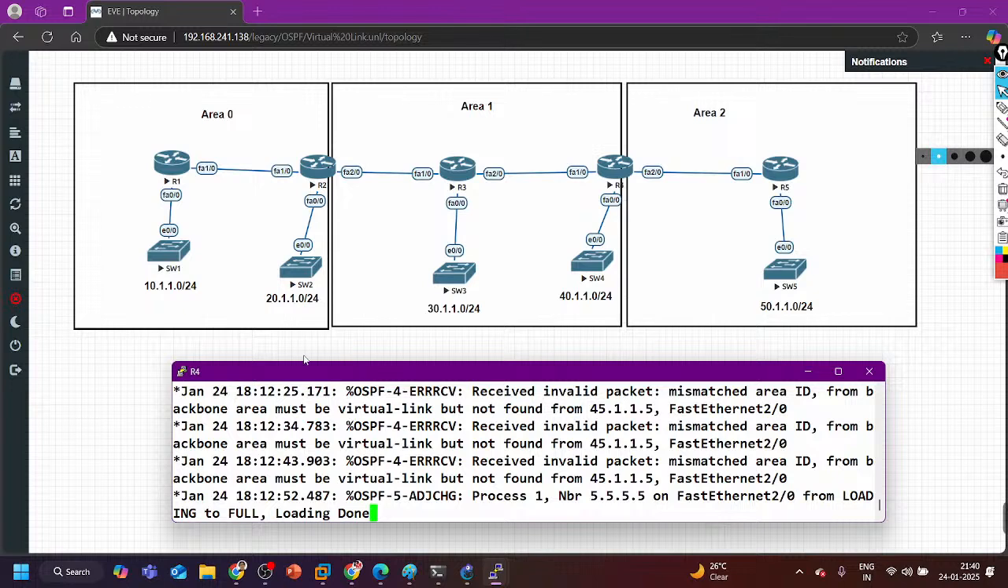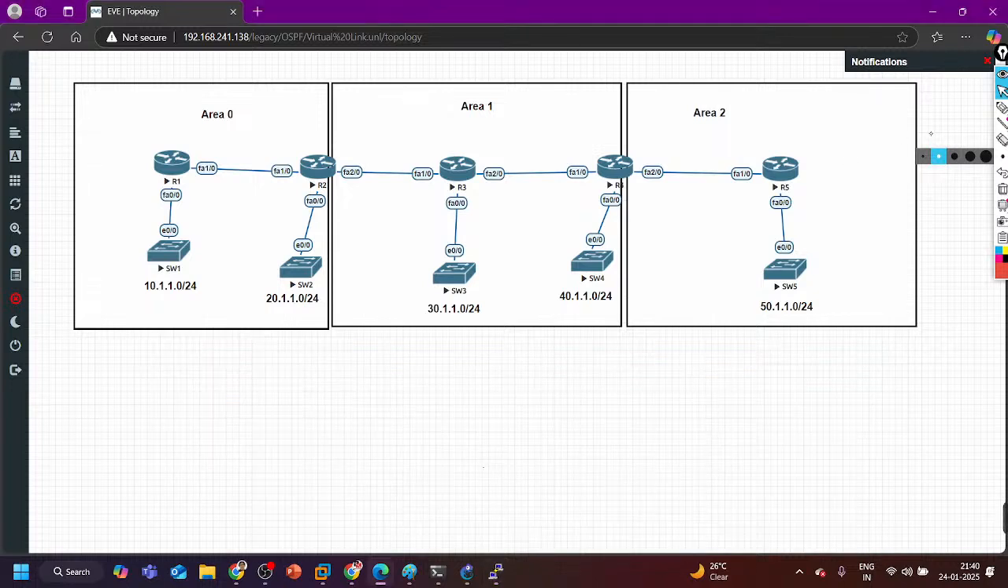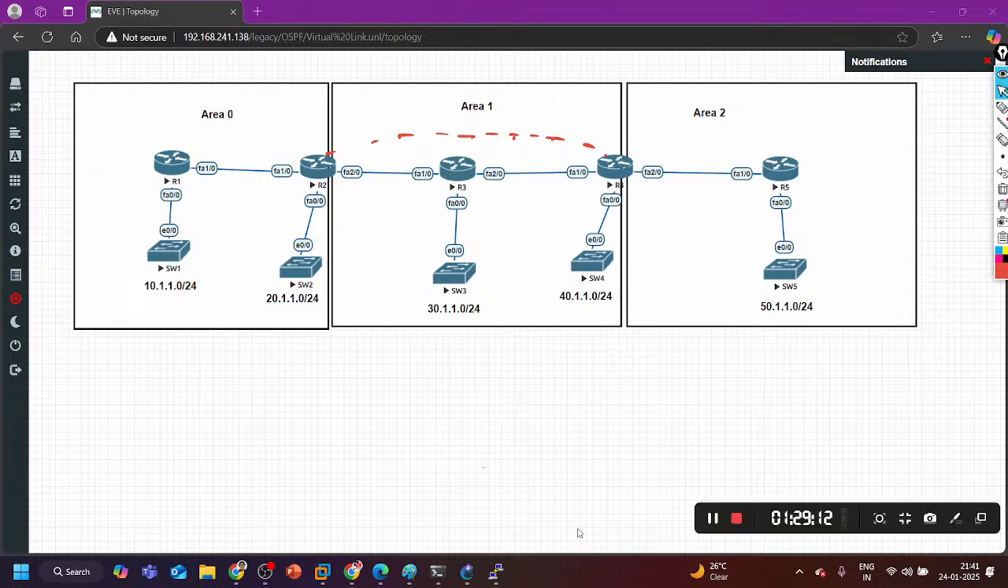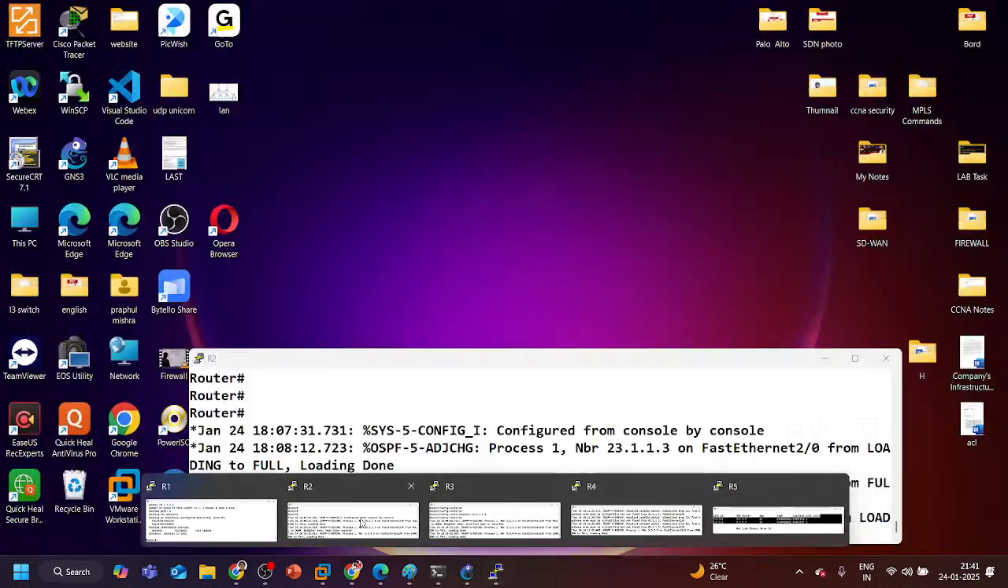So here guys, let's do one thing. Let's create a virtual link between router 2 and router 4. Configuration is going to be very easy. See what I am going to tell router number 2.